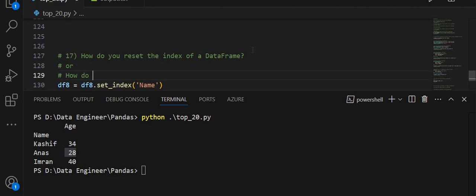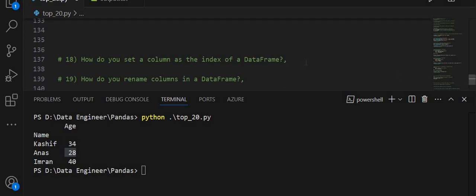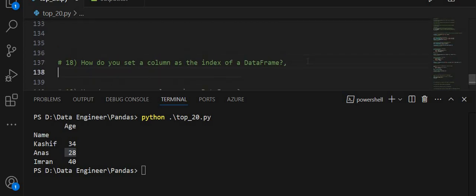How do you set a column as the index of a data frame? This question will come like this as well, as the index of a data frame. So maybe this question comes like this or this. In this case we set a column name as the index of a data frame. The next question is, how do you set a column as the index of a data frame?